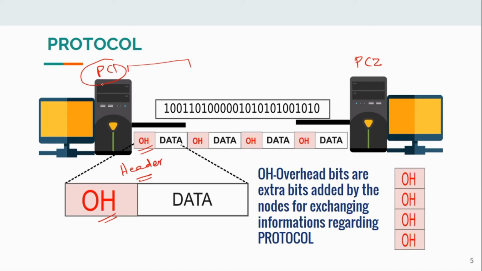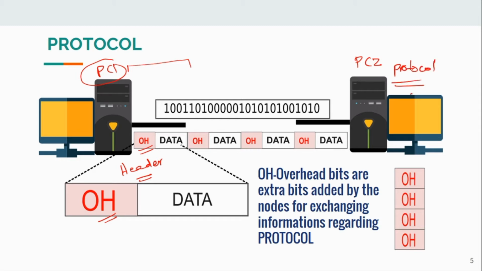I am using these protocols. I am using this address, and I want to send this to that address. All the information related to the protocol is communicated to the other PC along with the data using additional bits called the header. Each packet, from the start of the communication to the end of the communication, has a header appended to the data. Always some header will be sent, and these headers will be taken together and analyzed by the protocol section of the receiving PC.